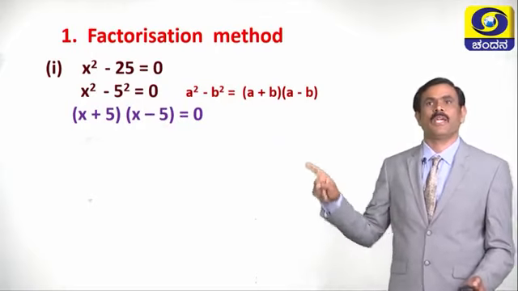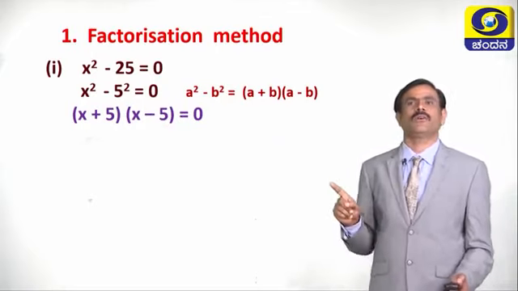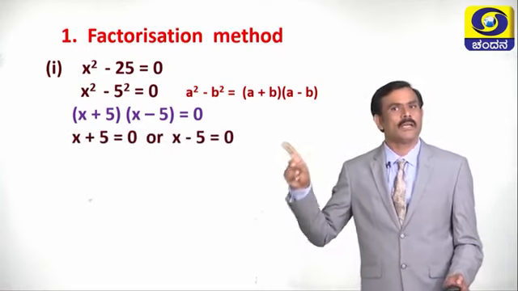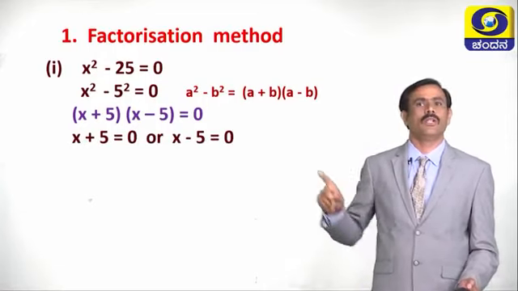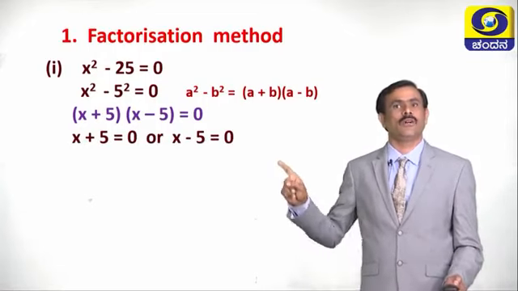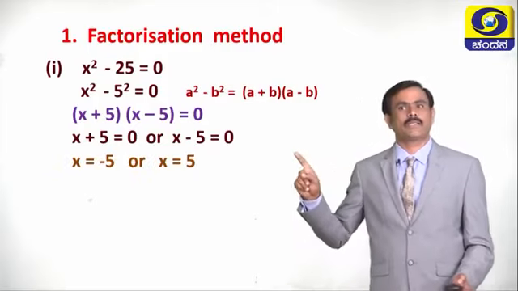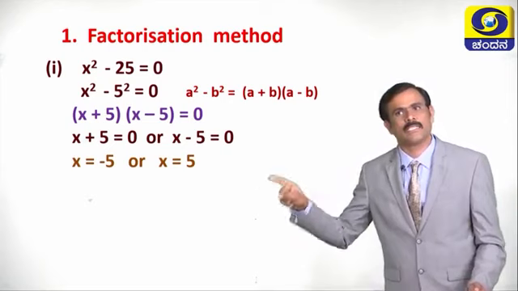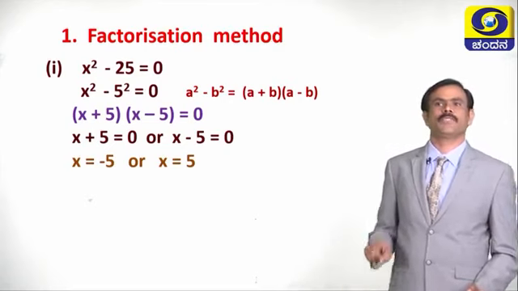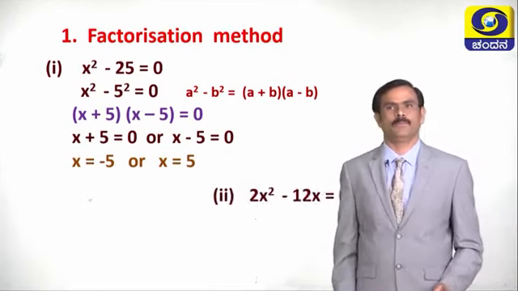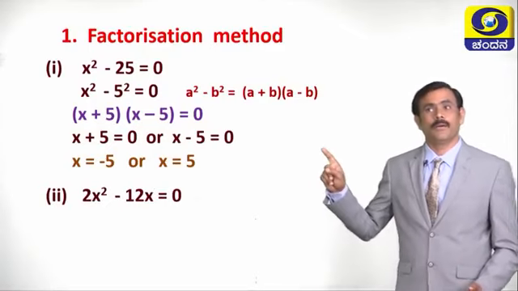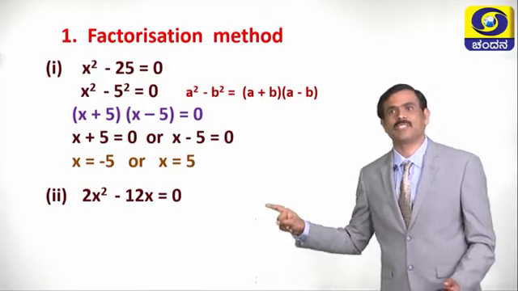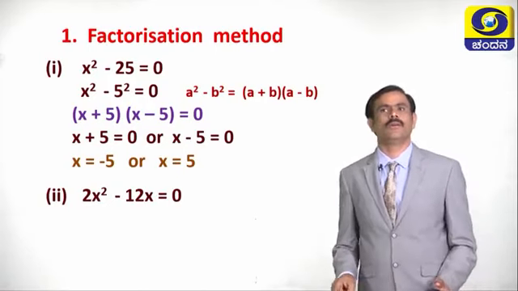If x plus 5 into x minus 5 equals 0, then either x plus 5 equals 0 or x minus 5 equals 0. If x plus 5 equals 0, what is the value of x? X is equal to minus 5. If x minus 5 equals 0, x is equal to plus 5. Children, let us take one more problem. See the problem. What is the problem? The problem is 2x square minus 12x equals 0.